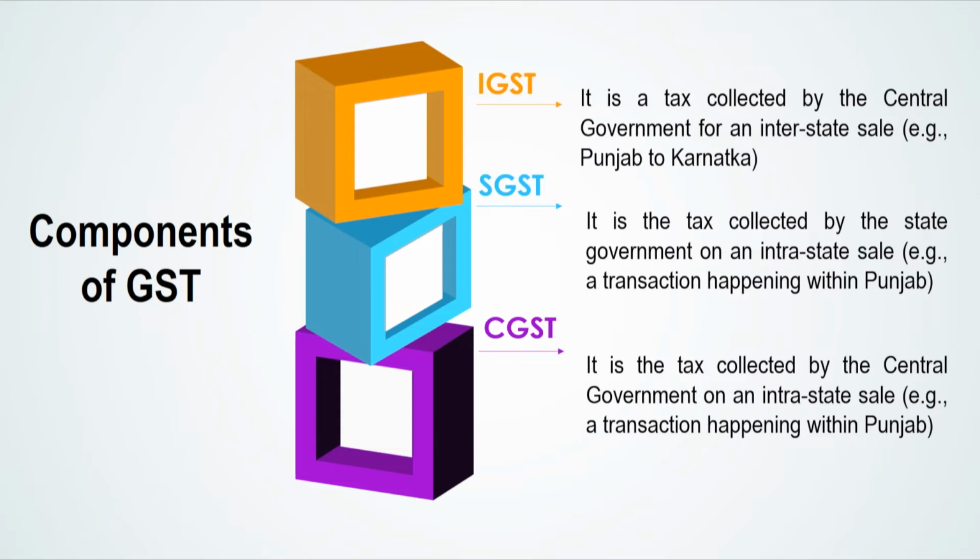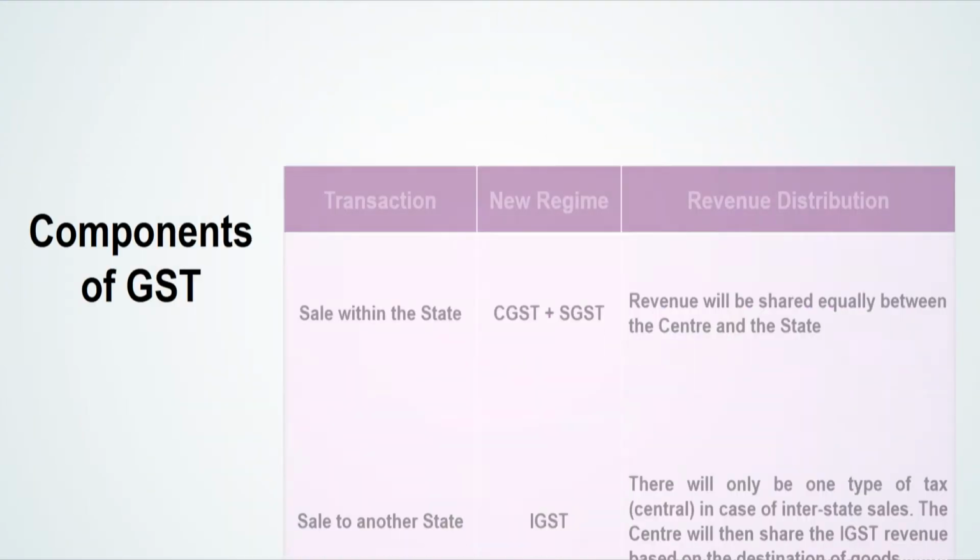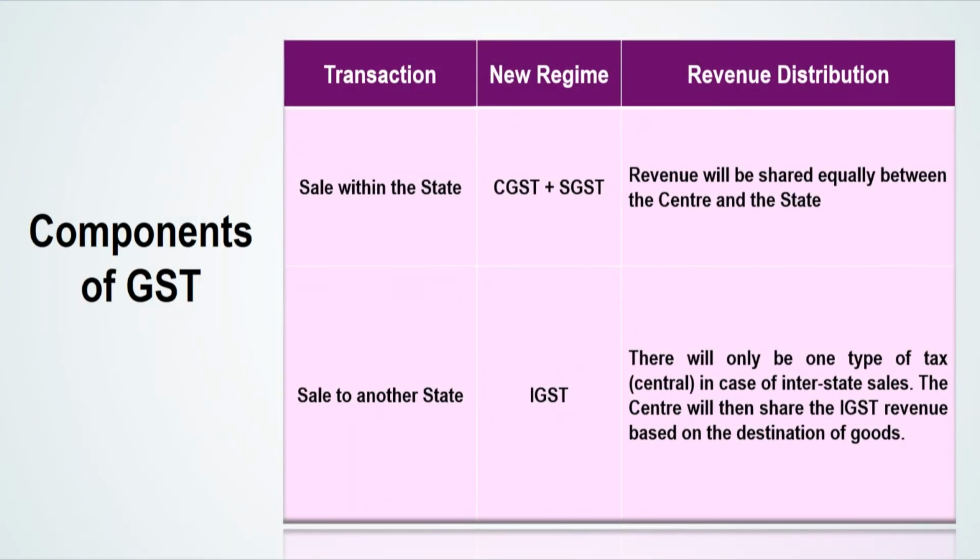Third is the IGST, which is integrated GST. It is a tax collected by the central government for an interstate sale. For example, from Punjab to Karnataka or from Maharashtra to Manipur. Now, let us see these different components of GST in this table. There are three columns: first is the transaction, then under this new regime, and then the revenue distribution by the center and the state.